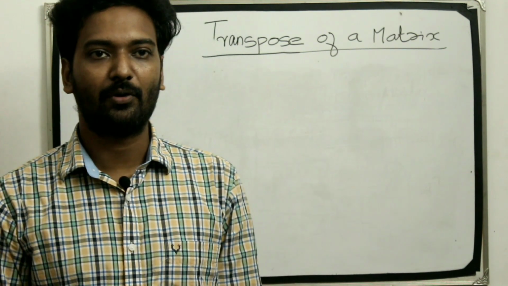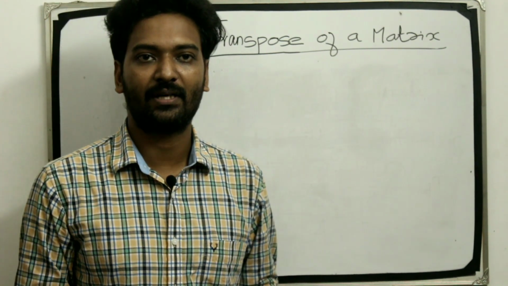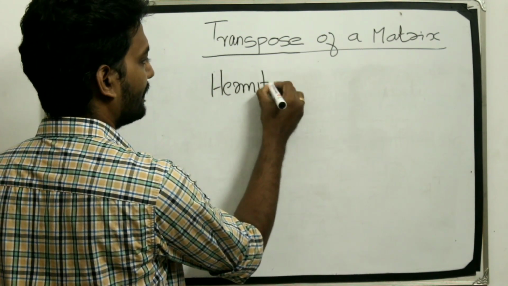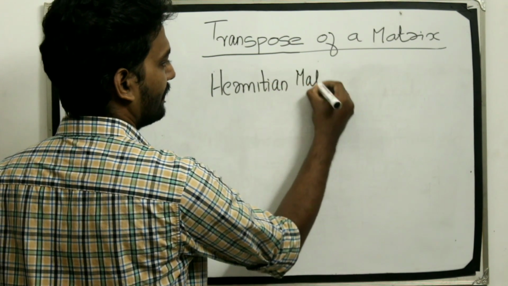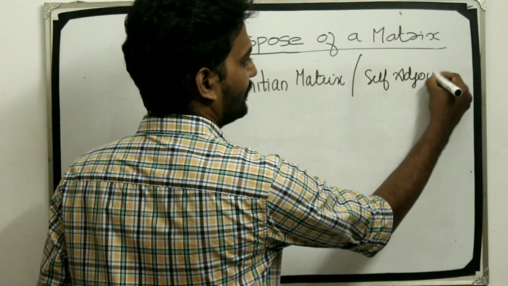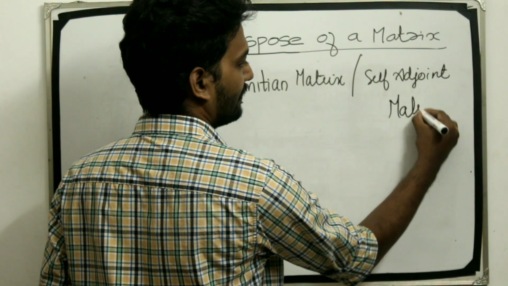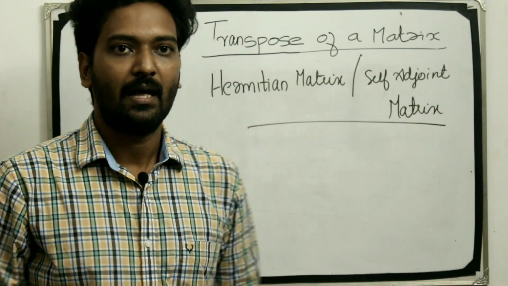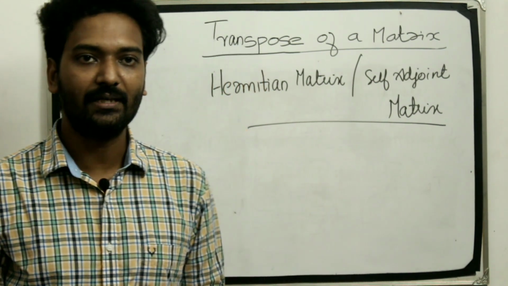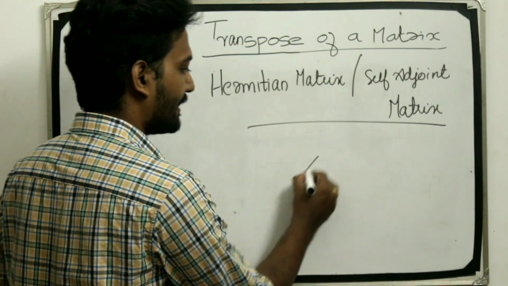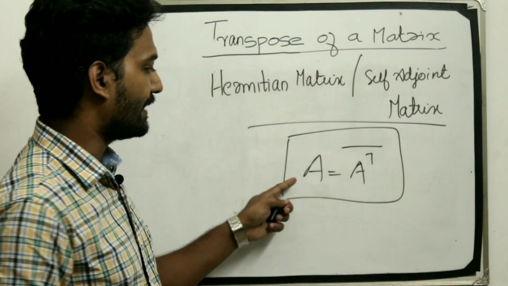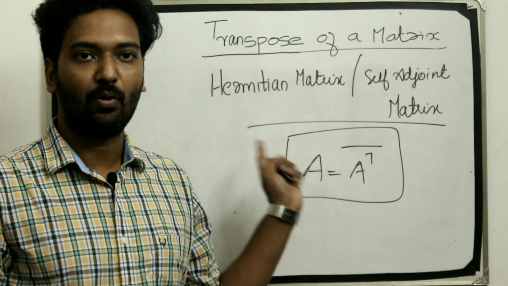Next, we are going to discuss the Hermitian matrix. It is otherwise called a self-adjoint matrix. A complex square matrix that is equal to its own conjugate transpose is called a Hermitian matrix. That is, A is equal to A transpose the whole conjugate.